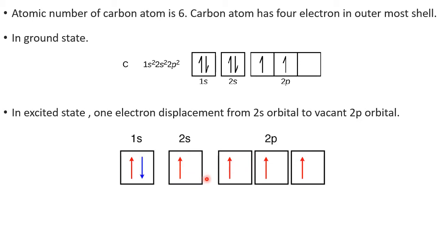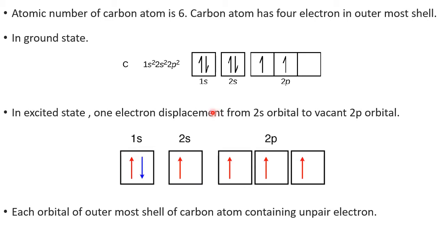Carbon is tetravalent: 1, 2, 3, 4. It can go for 4 electron sharing. So tetra, that's why carbon's valency is tetravalency. Today we are discussing the tetravalency of the carbon atom. Each orbital of the outermost shell of the carbon atom contains an unpaired electron, how many? 4. So once again I am repeating, carbon is tetravalent. Tetravalency.